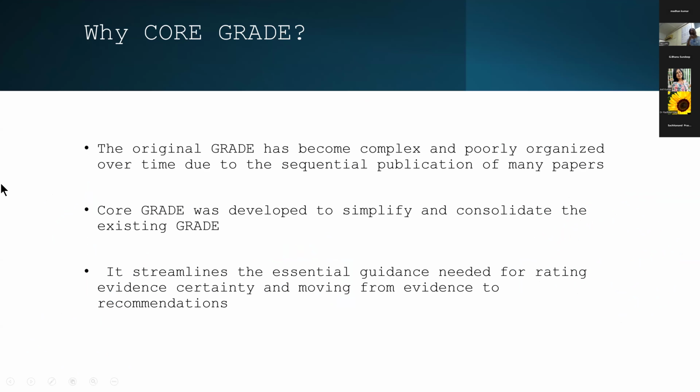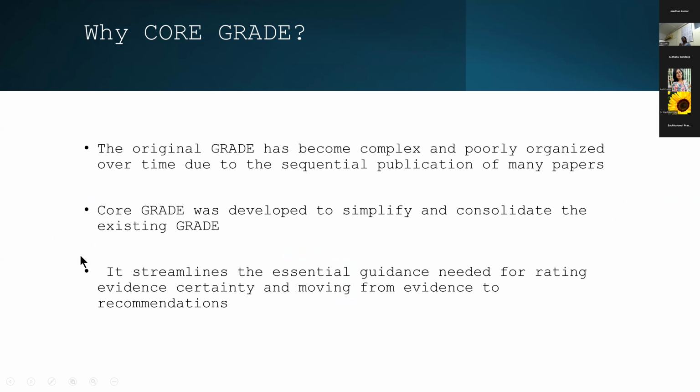So now why do we need co-grade? The problem with the original grade is it has become very complex and poorly organized over time, because there's been sequential publication of many papers. Almost 50 papers have been published since the first introduction of grade. Then the next problem was, many of the terms have become very complex. So co-grade was actually developed to simplify and consolidate the existing grade.